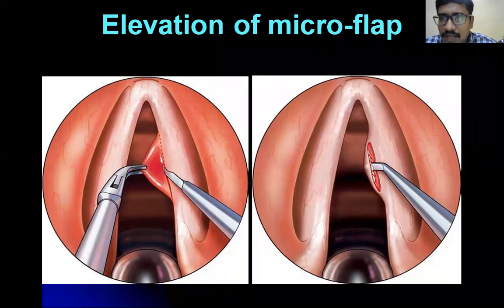So students, I hope you have understood today's topic, that is benign lesions of the larynx, vocal nodule and vocal polyp. If you have any doubts, please ask me. Any doubts?